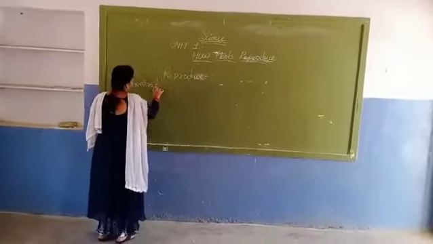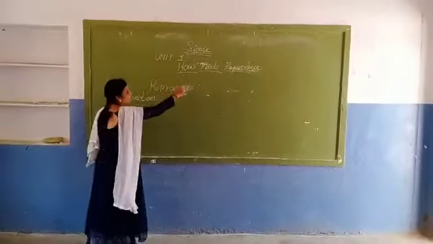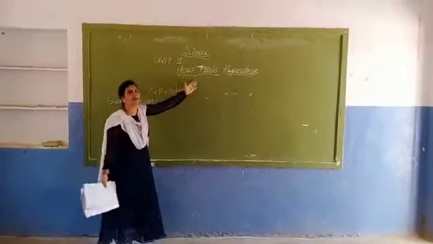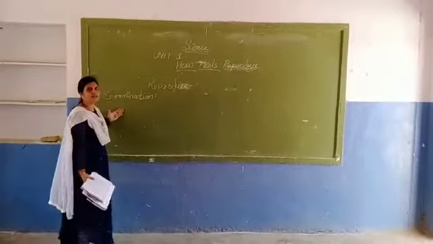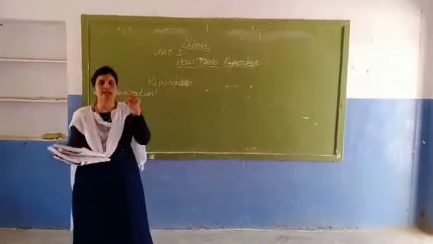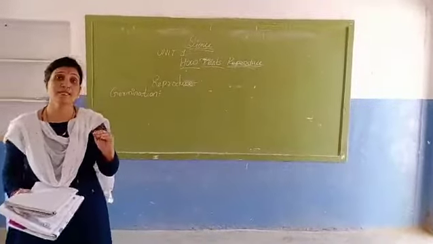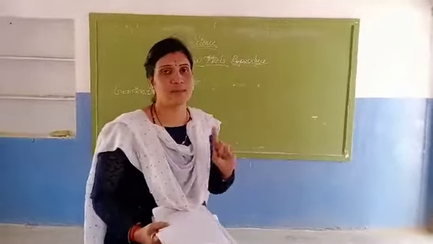Germination. Okay. Already we have learned reproduction and uses of plants. First I explained uses of plants, after that reproduction. Next, the third point is germination. The development of a seed into a seedling is called germination.